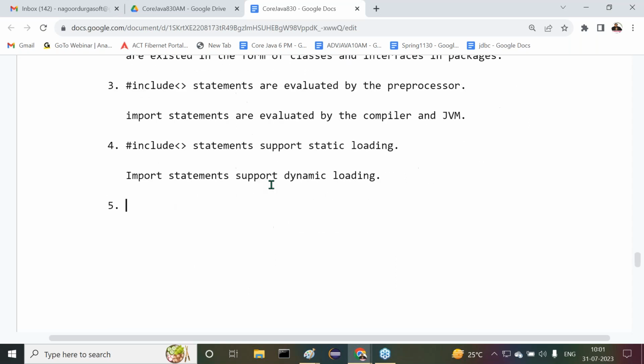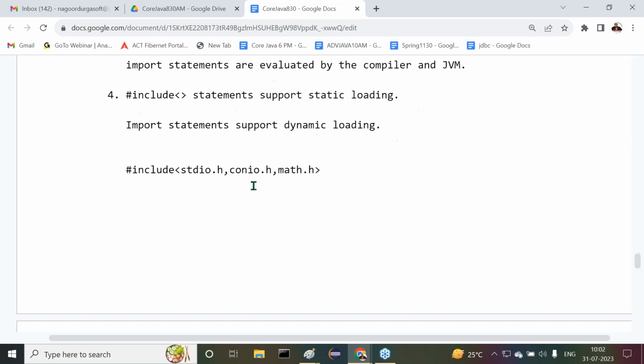Okay, fine. Then one more point, the last point here. Try to understand it clearly. For example, I'm asking this question to you, now try to answer it. Hash include stdio.h, conio.h, math.h. Is it possible? That means by using a single hash include statement, is it possible to include more than one header file? No, not possible.